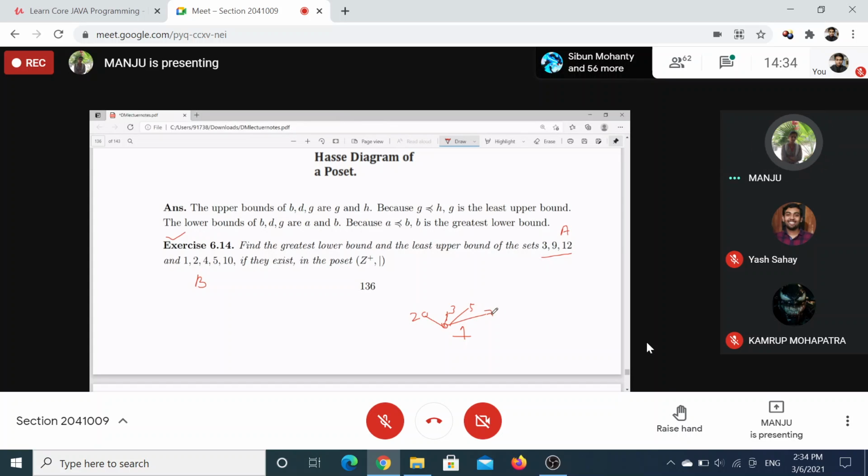All prime numbers will be at the same level. And 2 is related to 4 and 6. 3 is related to 6.